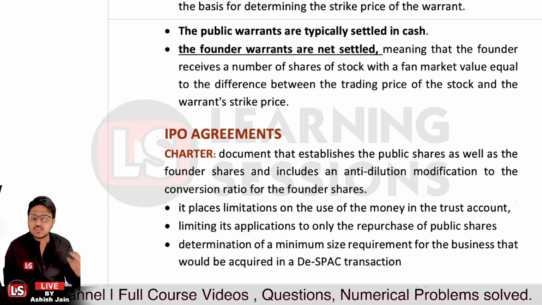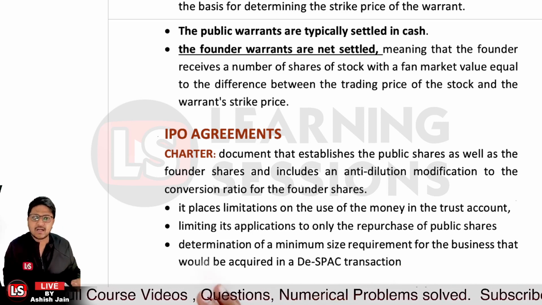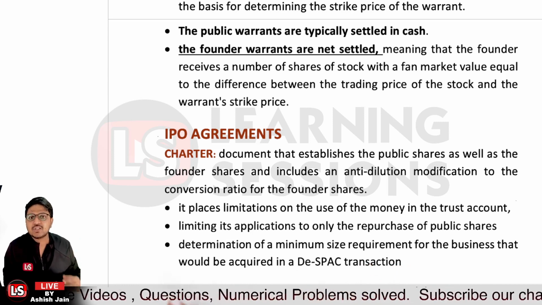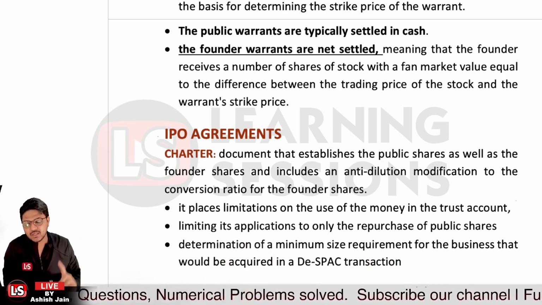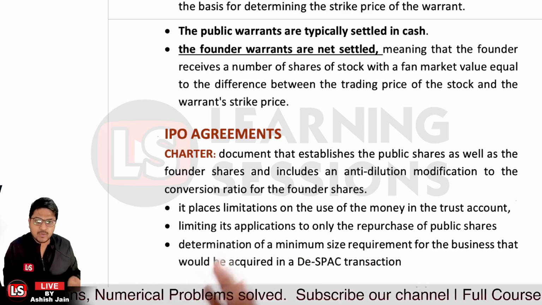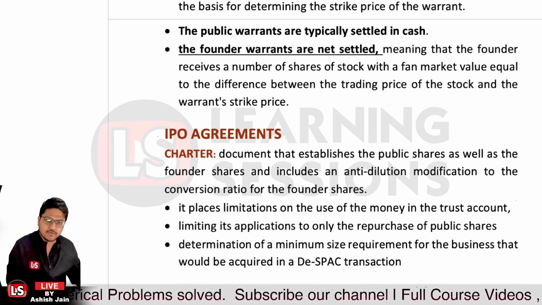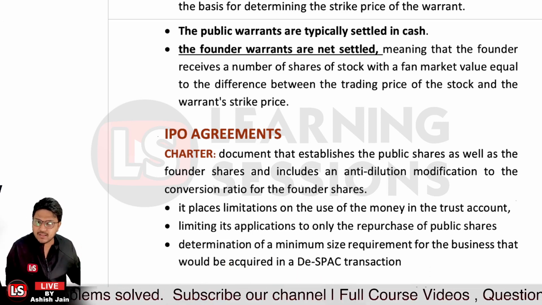So whatever shares or dilutions there are, those will be indicated. And what will be the conversion ratio, that is, instead of getting one share for one warrant, how many shares you'll be getting, and what will be the price of the same. All of those things are indicated in the charter.